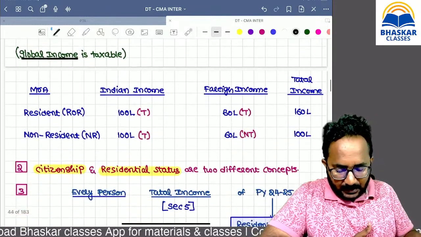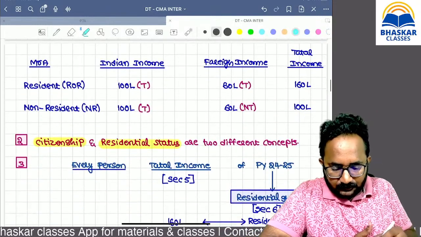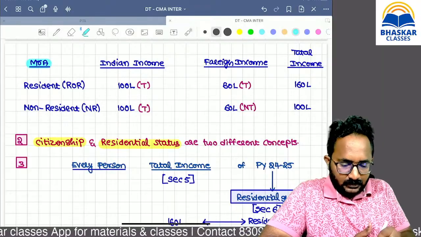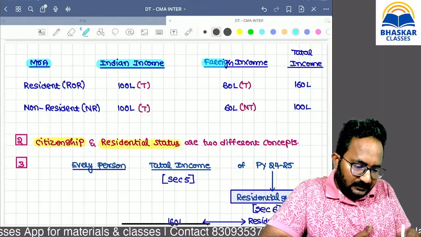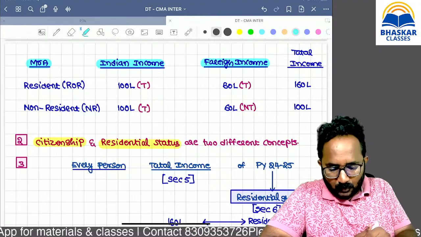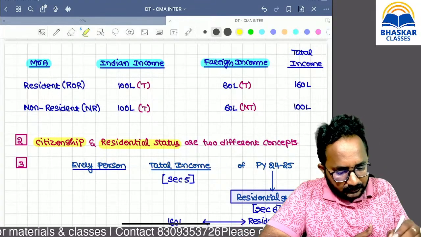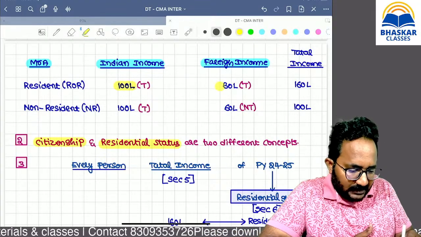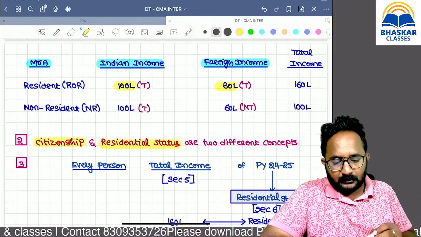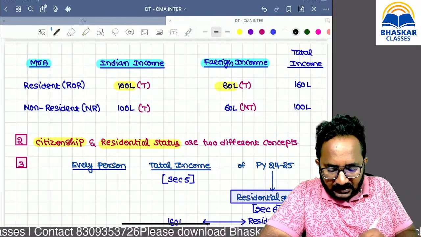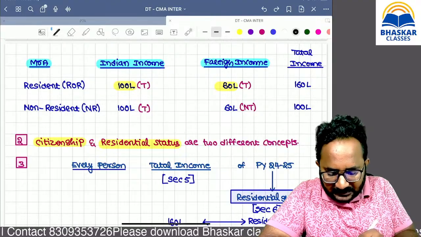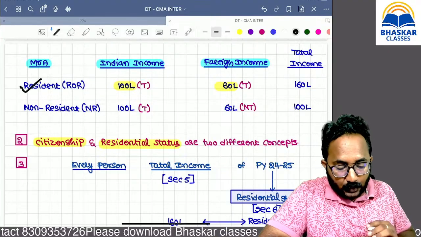Now, one example I want to take. Just imagine, Mr. A has some Indian income as well as foreign income. What is the Indian income? 100 lakh. What is the foreign income? 60 lakh. Suppose I am given the question, if he is a resident and ordinarily resident in India, what income is going to be taxable?